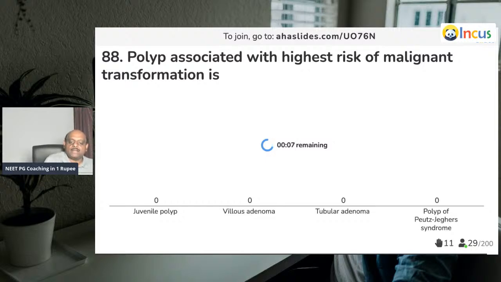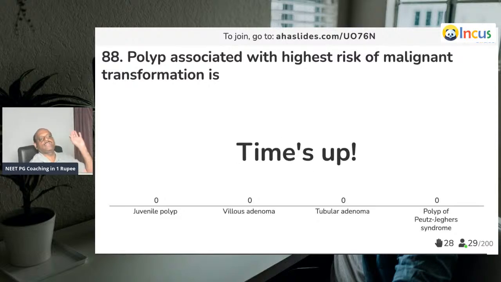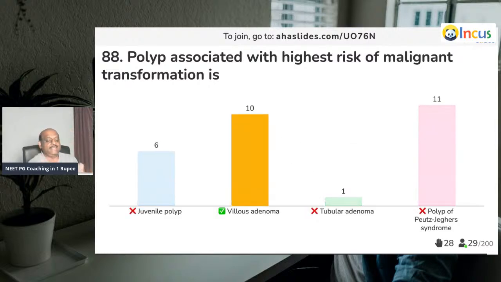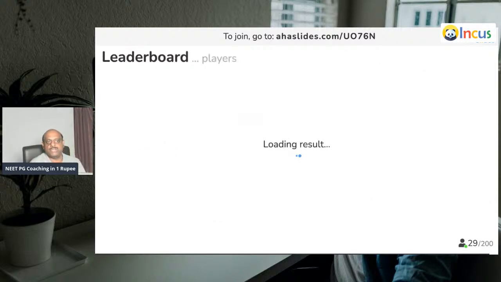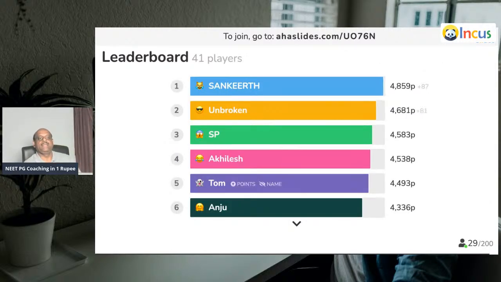Come on, come on, come on. Punch your answer. Yes, doctor. Polyp with highest risk of malignant transformation. Yay! That is villus adenoma is what you need to remember.